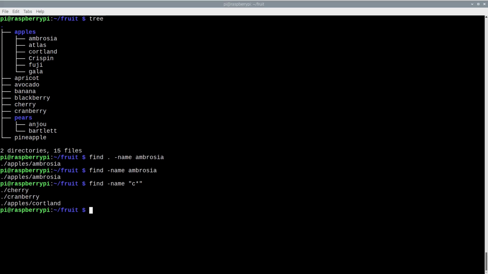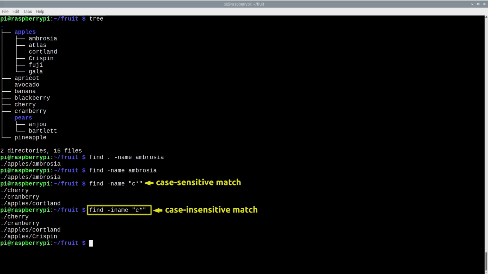It is worth noting that, as with the Linux shell in general, find command matches are case sensitive. You can use the -iname option if you want the search to be case insensitive. This modified command also found the Crispin file name, which starts with capital C.